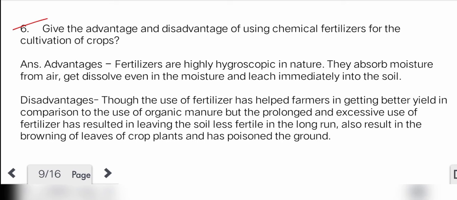Disadvantage: though the use of fertilizers has helped farmers in getting better yield in comparison to the use of organic manure, the prolonged and excessive use of fertilizers has resulted in leaving the soil less fertile in the long run, also results in the burning of leaves of crop plants and has poisoned the ground.